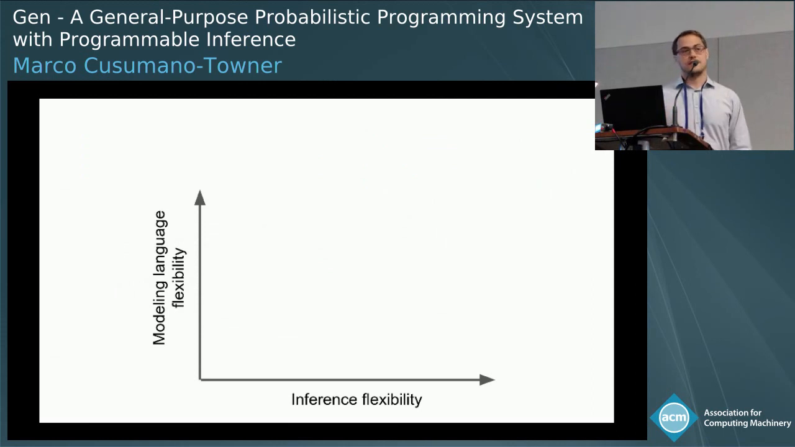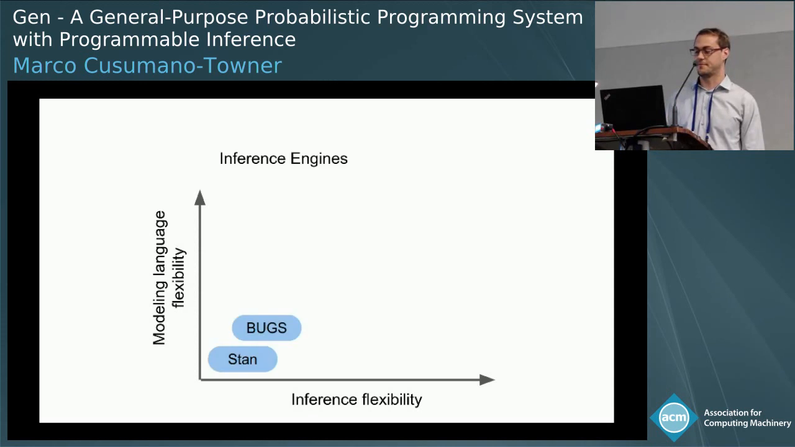So now I'll briefly discuss existing probabilistic programming systems as well as Gen and how they fit onto these two axes of design space for these systems. So the first axis is modeling language flexibility, and the second axis is inference flexibility.